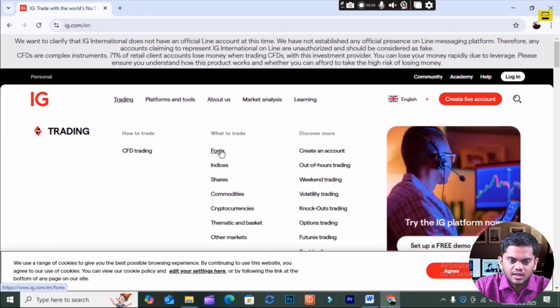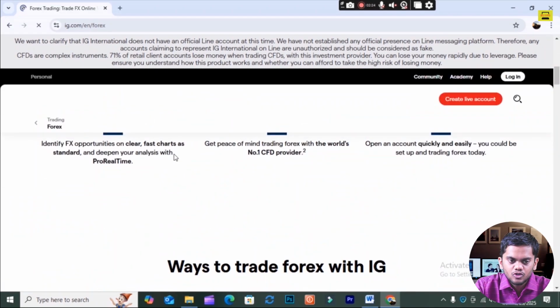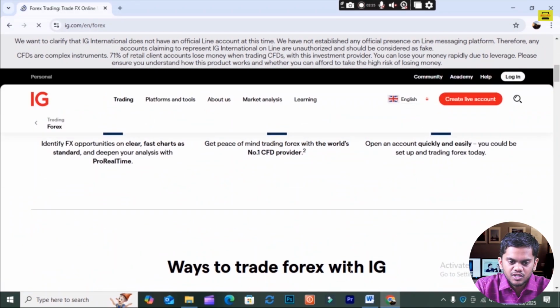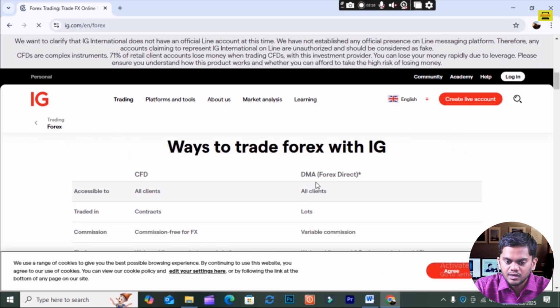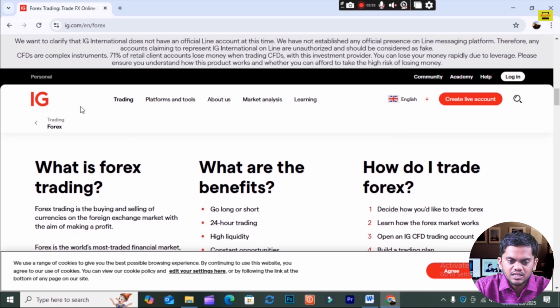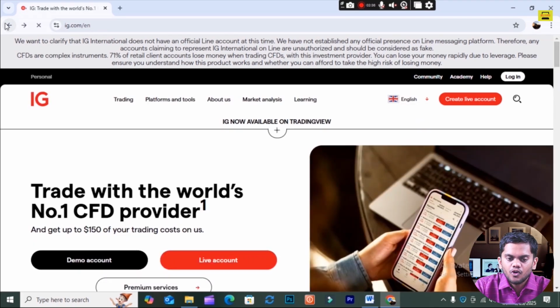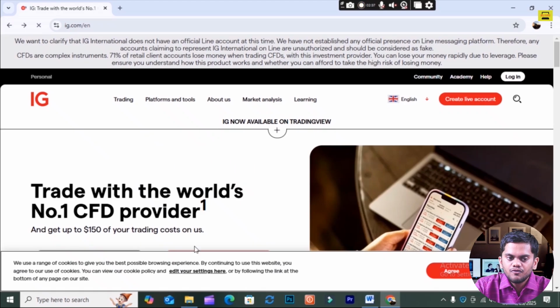Okay, in trading you see here forex. So I want to go in forex. So forex trading, you can see all the forex trading where it can be done. You see here CFD, DMA, forex, all clients, these all are, you see here, the best platform for forex trading. So if you go here, you can also get good returns and a good currencies market from here also. My number three is OANDA market.